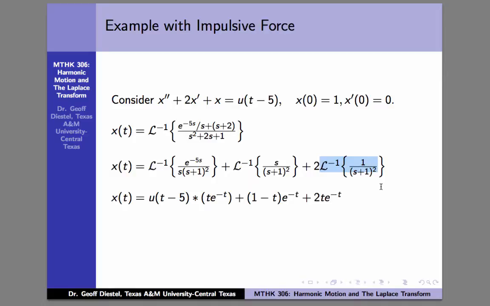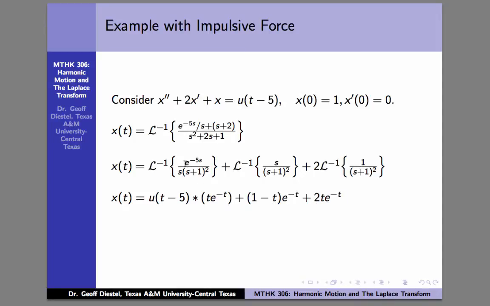Again, we can get that out of the table, but also we have 1 over s squared. We know what that is. That's just the function t, but it's shifted. It's not 1 over s squared, it's 1 over s plus 1 squared. So it's like s minus 1 with a minus 1, so we have a shift by minus 1. So we get an exponential term from our power and exponential function formula. We can figure that out from that as well, but just look it up in the table to get the t e to the negative t there.